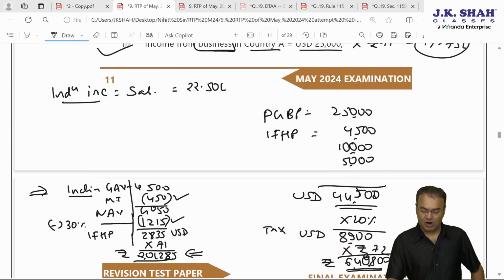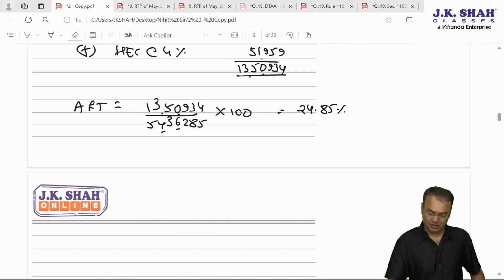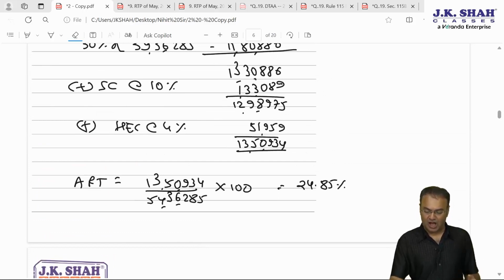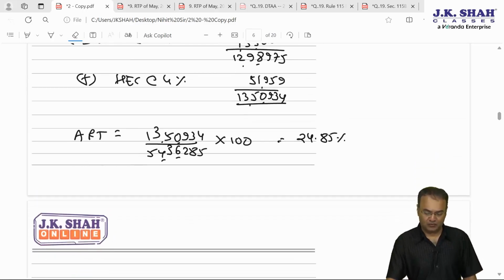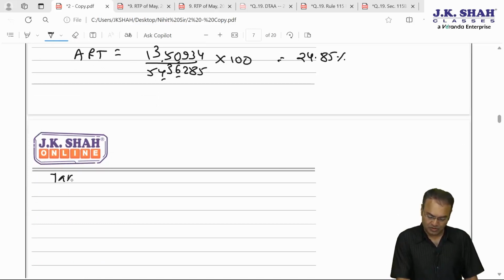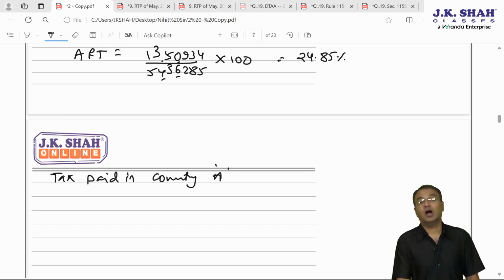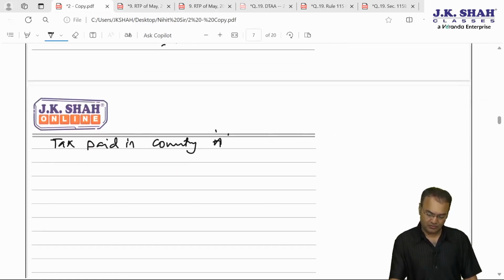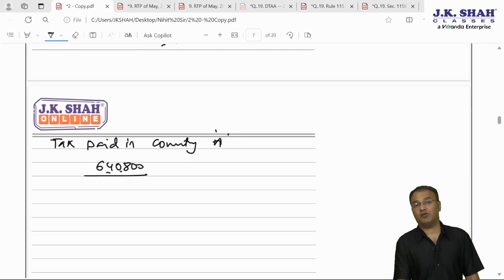Okay. Now we'll have to work out foreign income. So this percentage, average rate of tax, was needed. Now tax paid in foreign country, tax paid in country A. How will we find out? In terms of amount, it is 6,40,800.